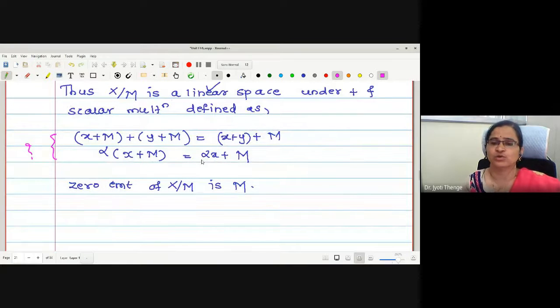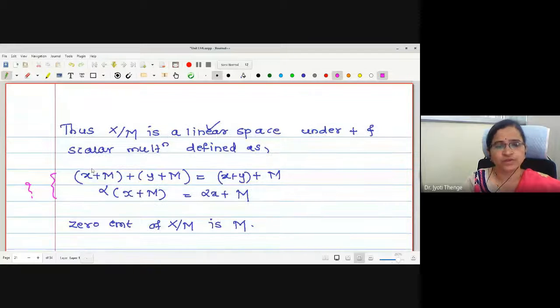Yes or no? You have to reply, so that I can decide whether to tell this or shall I continue as it is? Do you know how these operations, addition and scalar multiplication, are defined? You might be knowing this, I think.